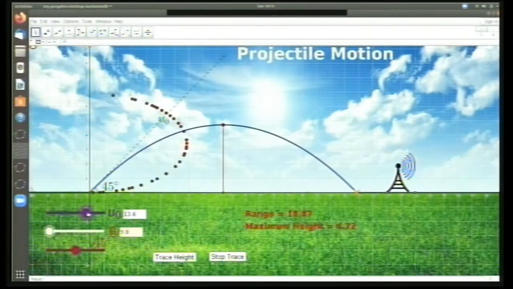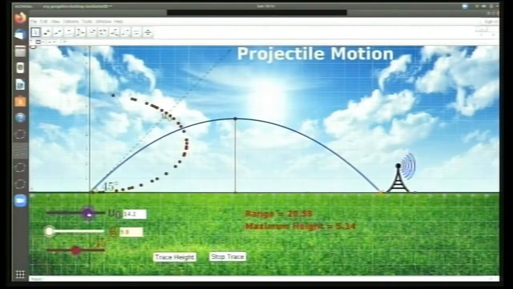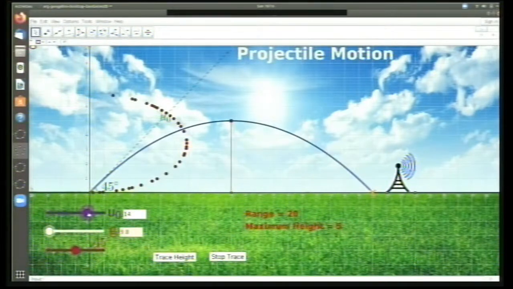Okay. So you can see that at about 20, the value of maximum height is 5. So what is the relationship between this? 5 is actually 1/4 the range. Okay, so this can be explored. This is also true for other values also.